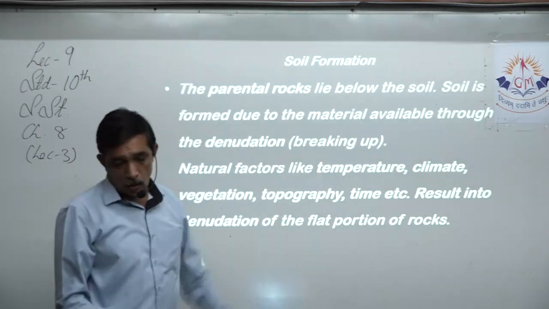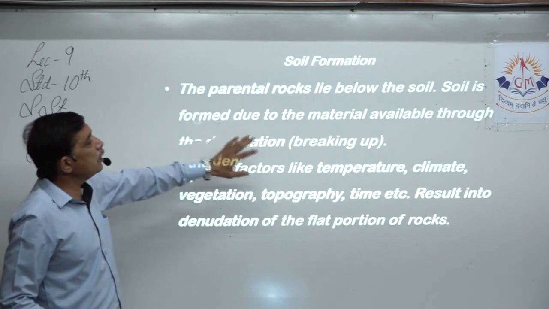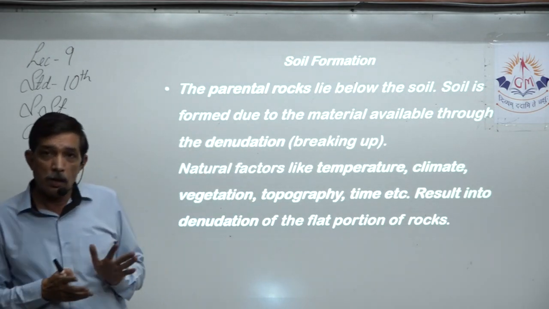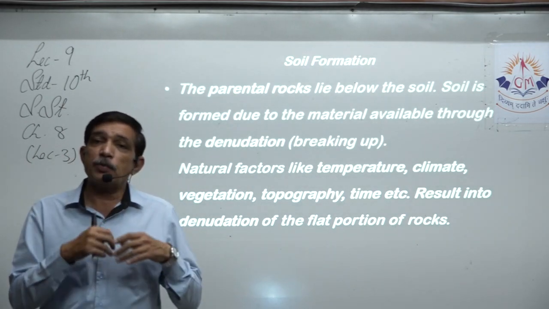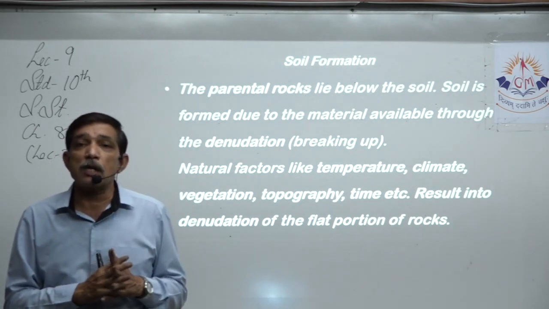The parental rock lies below the soil. Soil is formed due to the material available through the denudation or breaking up of the rock. The rock piece comes on the top, it is exposed outside, so wind and water factors of erosion will start working on it.